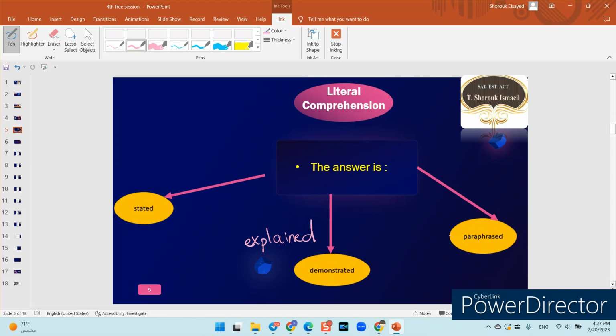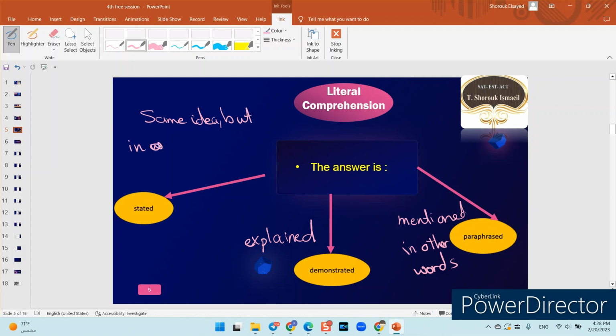Okay, also you can find your answer paraphrased in the passage. What do we mean by paraphrased? We mean that it is mentioned in other words, or using other words. So the same idea. We are tackling here a literal comprehension question, a very important concept. We are talking about the same idea but in different words.